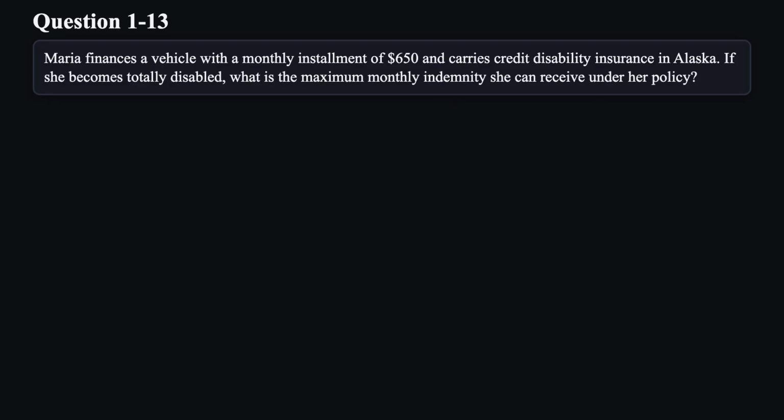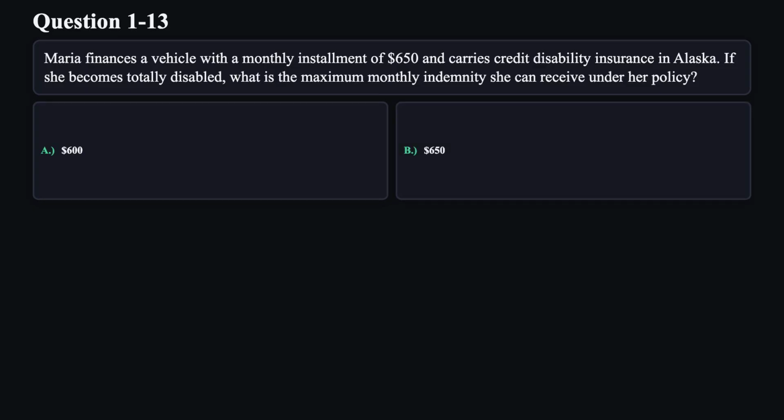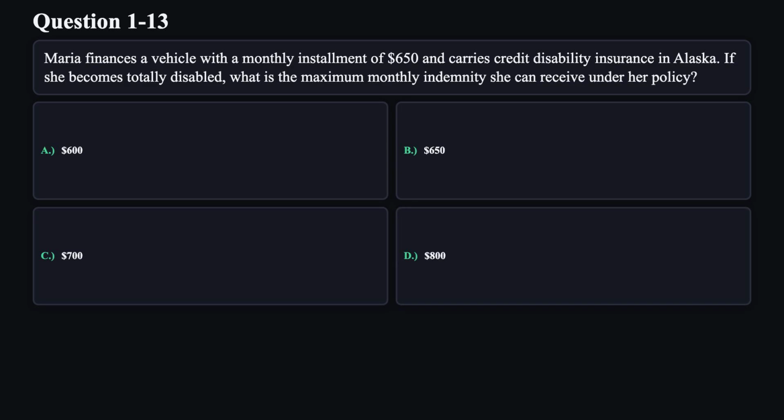Question 13. Maria finances a vehicle with a monthly installment of $650 and carries credit disability insurance in Alaska. If she becomes totally disabled, what is the maximum monthly indemnity she can receive under her policy? A. $600. B. $650. C. $700. D. $800.